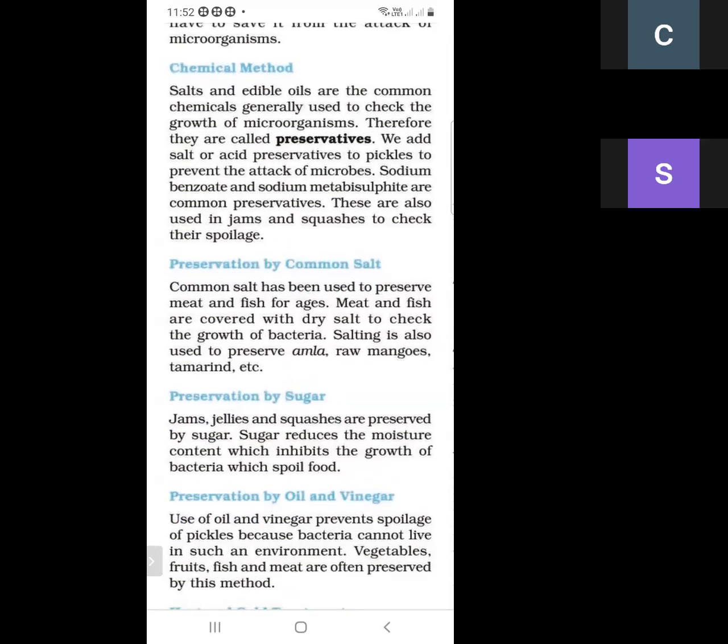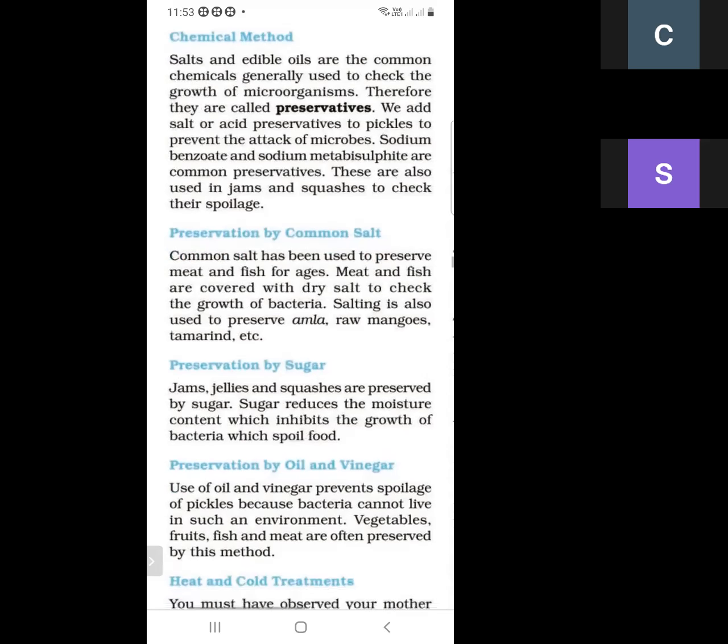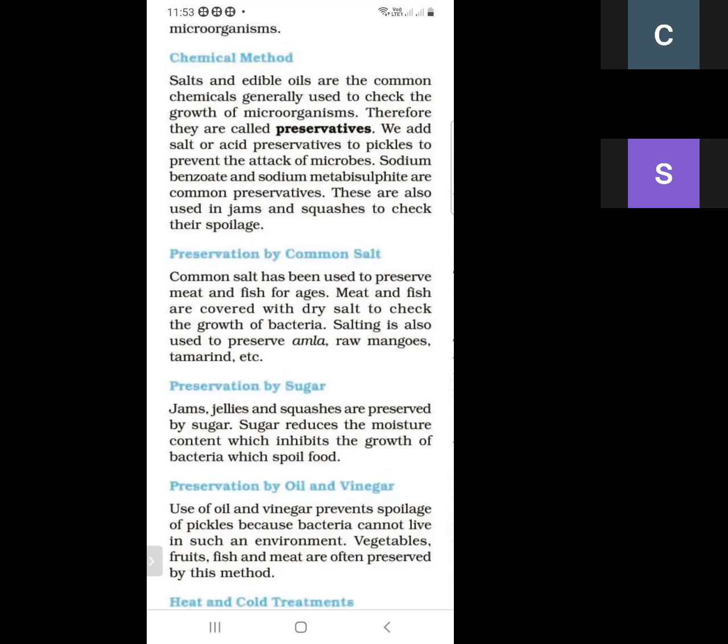So what are the chemical methods? Salt and edible oil are the common chemicals generally used to check the growth of microorganisms, and they are called preservatives. We add salt or acid preservative in pickles to prevent the attack of microbes. Sodium benzoate and sodium metabisulfite are also preservatives, and they are used in jams so that jam can be used for a longer time.